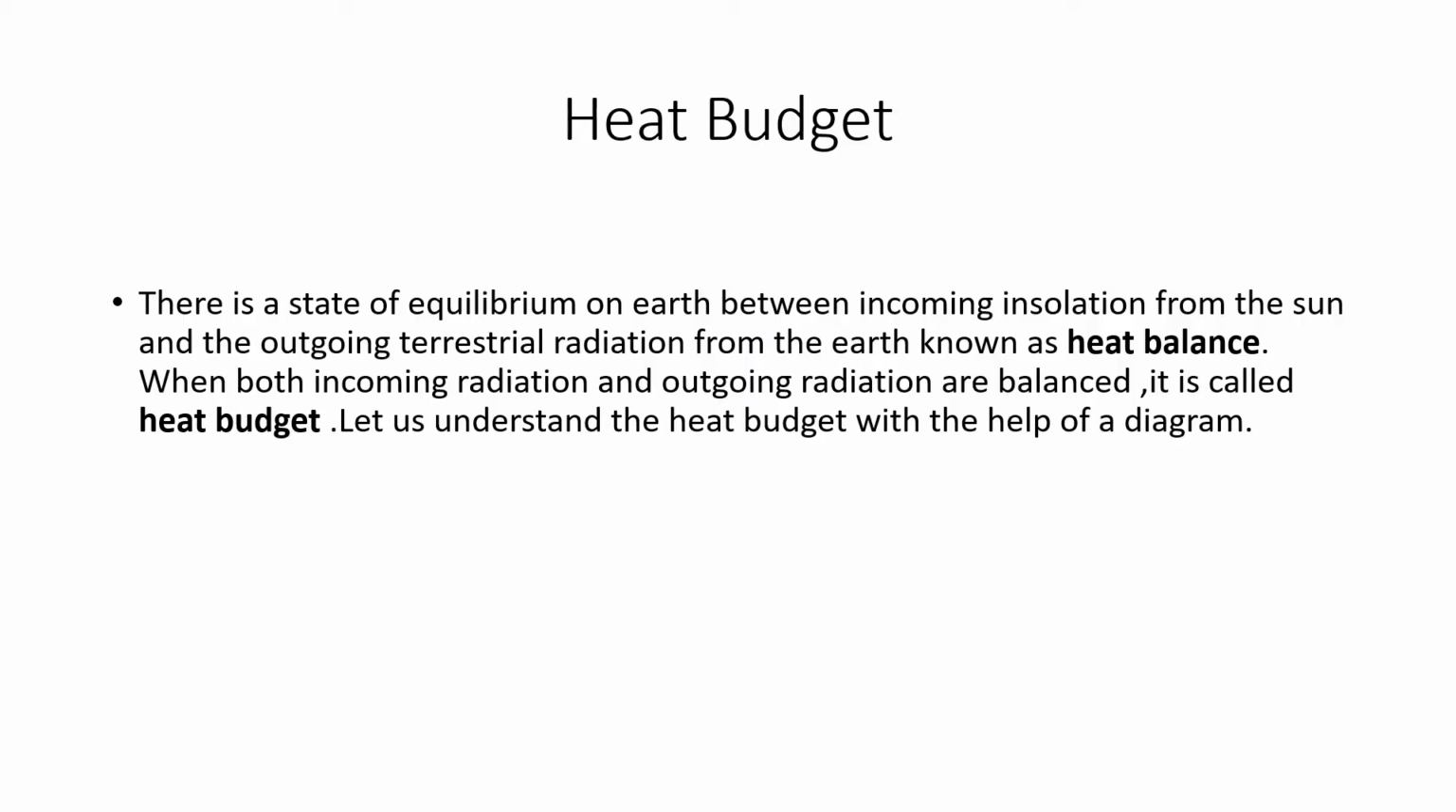There is a state of equilibrium on Earth between incoming insolation from the sun and the outgoing terrestrial radiation from the Earth, known as heat balance. When both incoming radiation and outgoing radiation are balanced, it is called heat budget. Let us understand the heat budget with the help of a diagram.